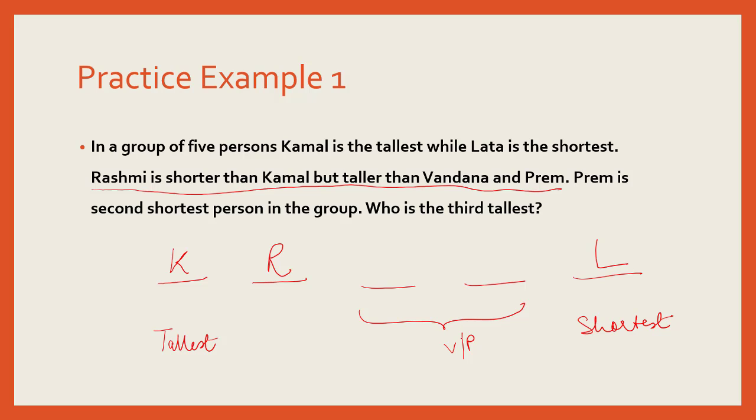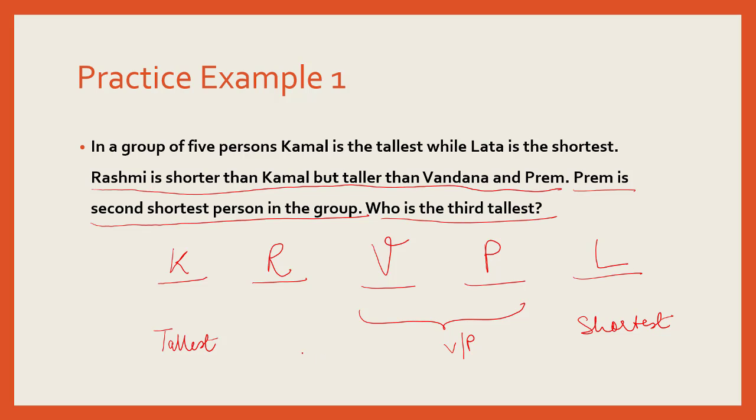Let's read the further data. Prem is the second shortest person in the group. Now when we read this line, it consolidates the position of Prem. He is the second shortest person. That means he is the person number 4 in terms of height, and Vandana would be at the third position. So who is the third tallest?